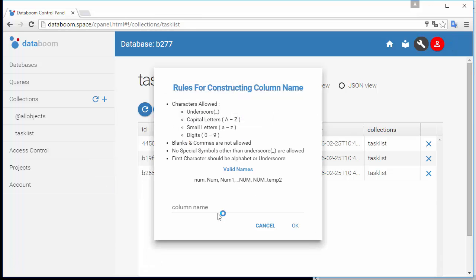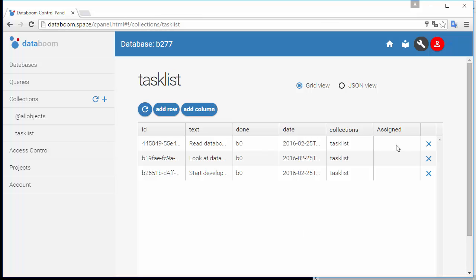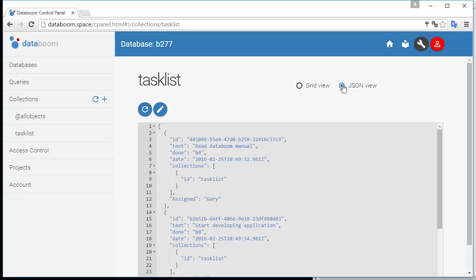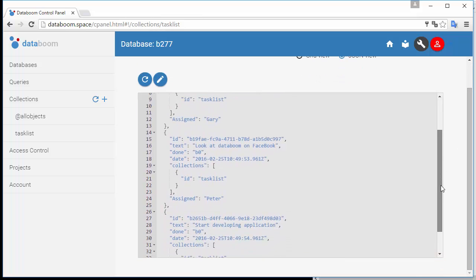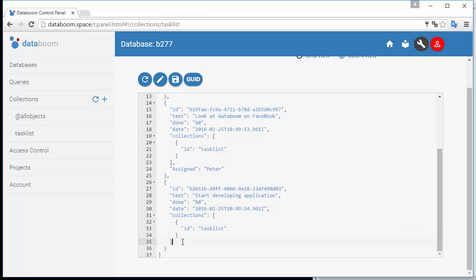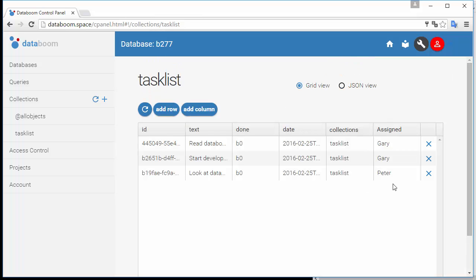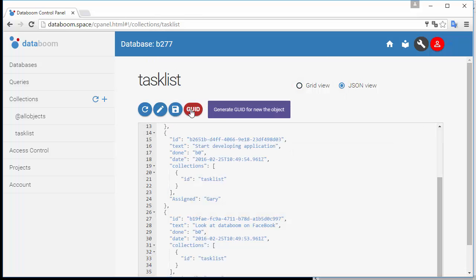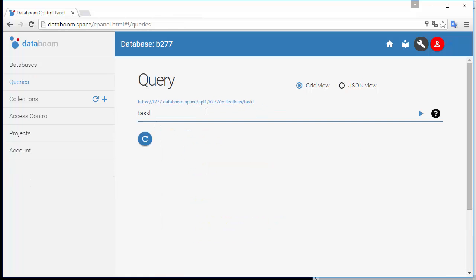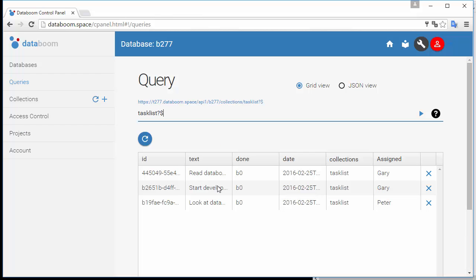It is also possible to add attributes to objects. You can do it in both the grid and JSON views. In both views, you can generate a unique identifier. That's useful. In the Queries section, we can perform OData queries to database collections and objects.